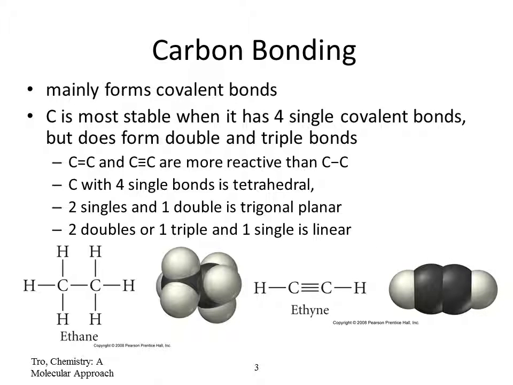When you talk about carbon-carbon bonding, carbon has 4 valence electrons. As a result, it needs another 4 electrons to fulfill the octet rule. So carbon will form 4 bonds with other atoms. If carbon forms 4 single bonds, there will be 4 atoms around it, and as a result it becomes tetrahedral. It can also form 2 single bonds and 1 double bond, which means 3 groups, giving a trigonal planar shape. Sometimes it can form 1 triple bond and 1 single bond, which makes the molecule linear.